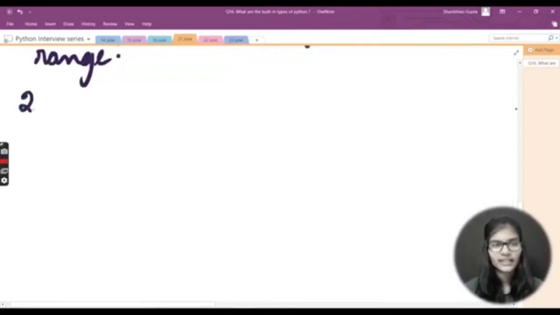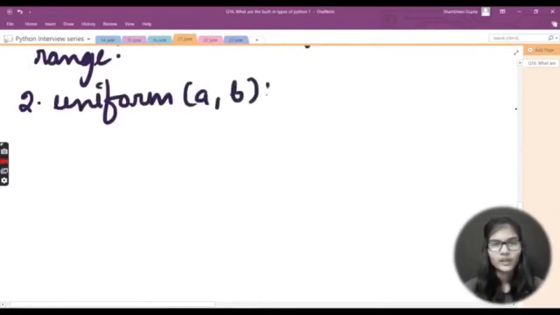Fine, let's take the second one, which is uniform, a, b. What is the use of this function? It also chooses a floating point number, defined in a range, and that range is a, b. So it will return me floating point values. Let me repeat what it does: it chooses a floating point number between the defined range which you have, and returns you a floating point number.